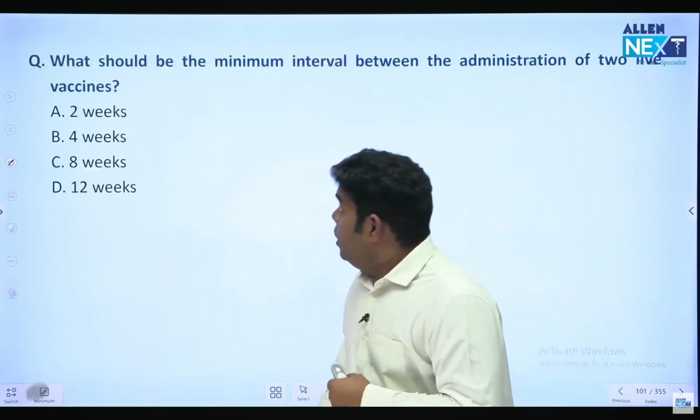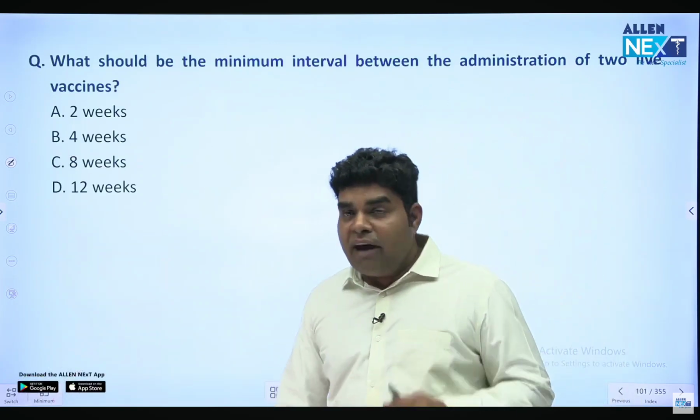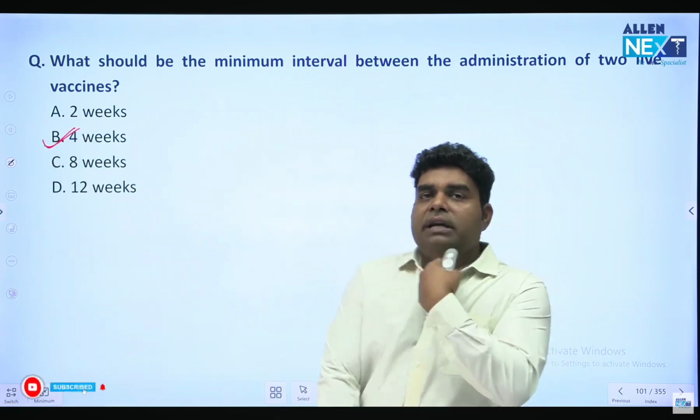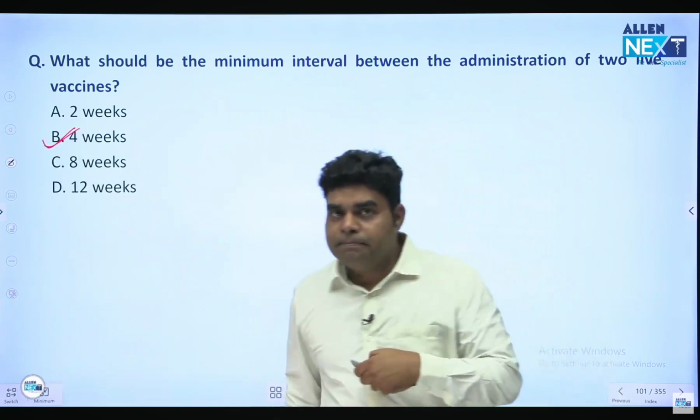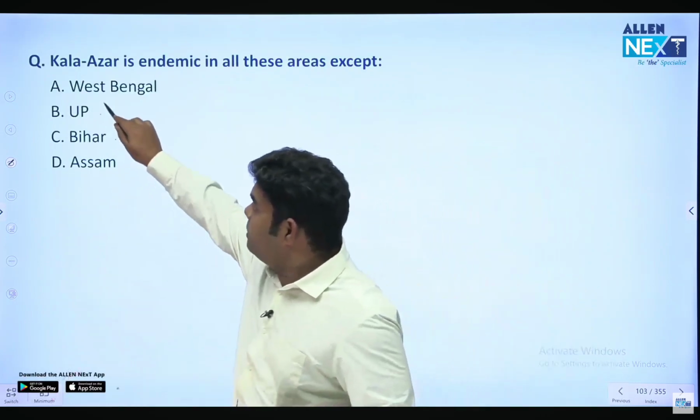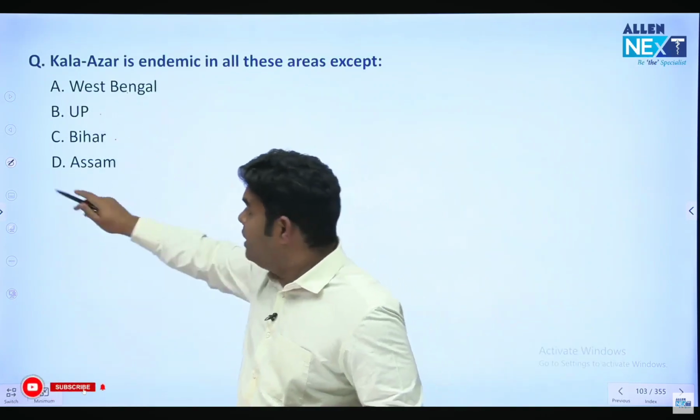What should be the minimum interval between administration of 2 live vaccines? 4 weeks. Okay, if they are not given at the same time, then they should be given at a gap of 4 weeks. Kala-Azar is not endemic in, we have discussed that Bihar, UP, West Bengal, which are sharing border, and Jharkhand, they are endemic. Assam is not endemic.